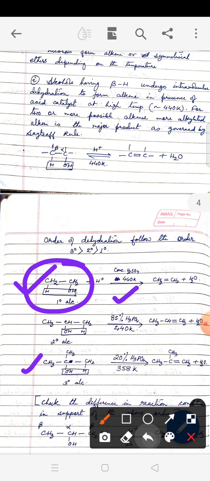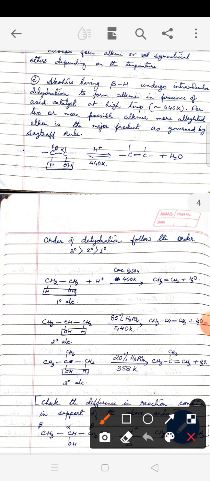If I take a secondary alcohol, we have taken here propan-2-ol. You can see there is change in the reaction condition. 85% phosphoric acid is good enough to carry out the reaction. Phosphoric acid is a milder acid compared to sulfuric acid. So it also forms alkene, that is propene, together with water.